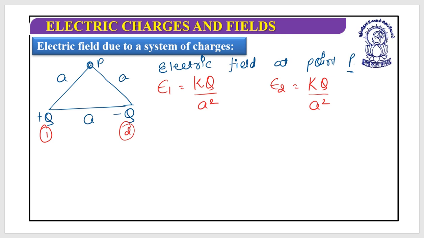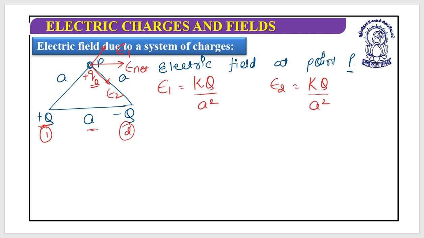How could I find the direction? You can put a positive test charge over here and show the directions. So this is a positive charge, this is also a positive charge, so this will move in this direction. This is E1. This is a positive charge, this is a negative charge, so this will attract, so this is E2. So our E net would be in this direction.